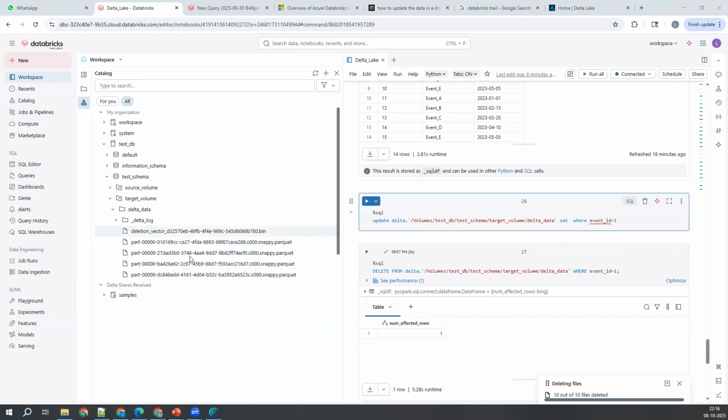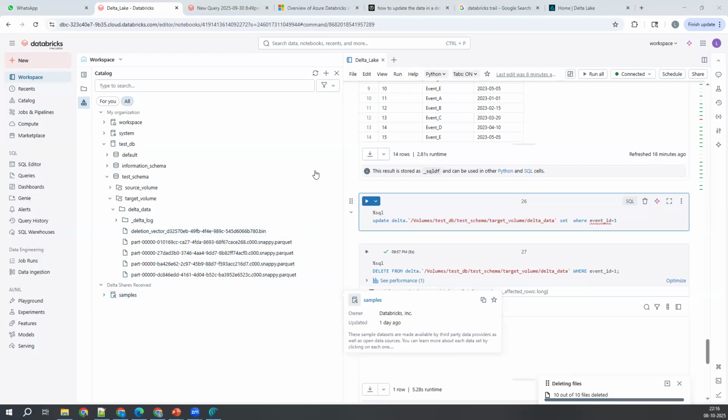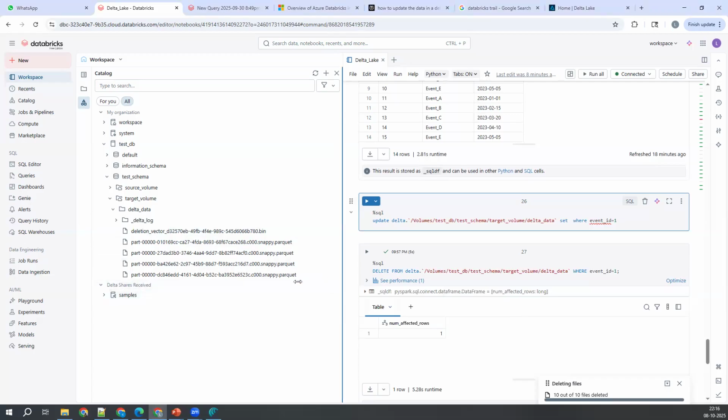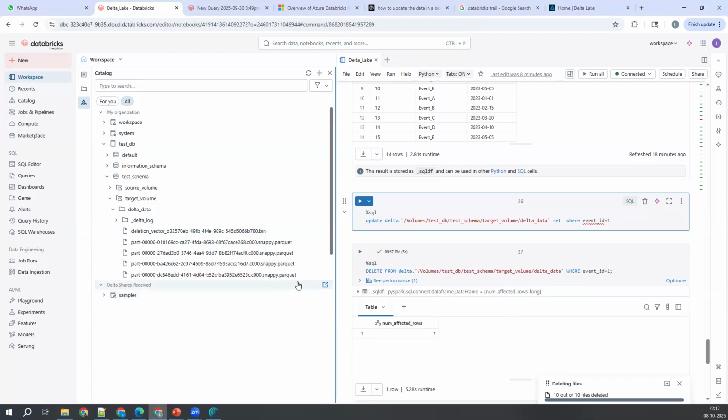We don't touch these files in the backend in real time. You'll not get access to these files either. Admins will not give you access, yes. But still, you need to understand the behavior. We are not able to directly see the data here.